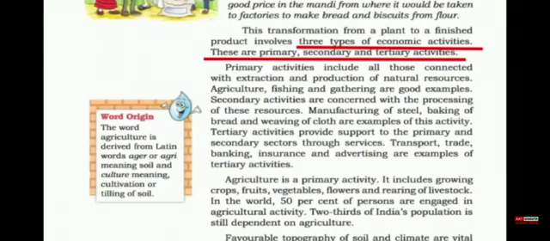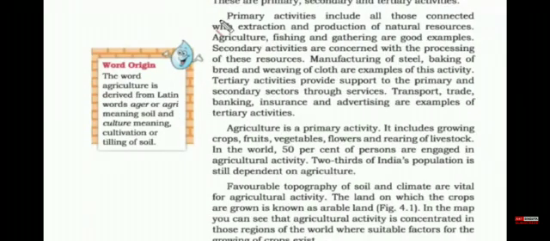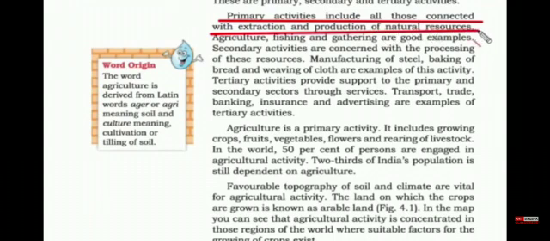So there are three types of economic activities. Actually it's four, but here we are talking about just three. And these are primary, secondary and tertiary activities. And just for general information, fourth one is called quaternary. The definition of primary activity is anything that include all those connected with extraction and production of natural resources. The best way to remember this is to start any activity you need resources, and most of the resources are naturally produced. That means from nature. So any activity wherein you have to put your hand directly into the nature's resource, that is called primary activity. So some of the examples are agriculture, fishing are good examples.